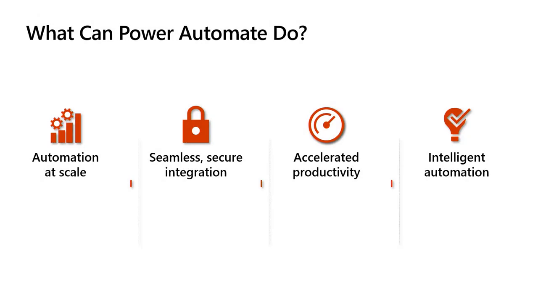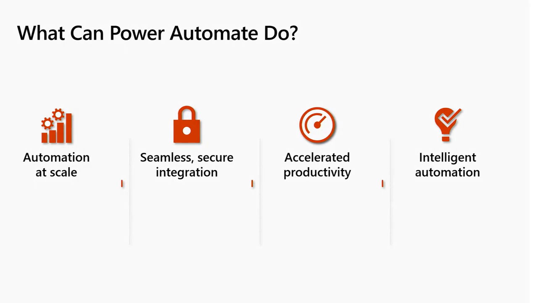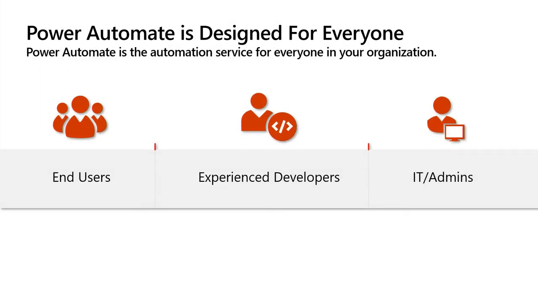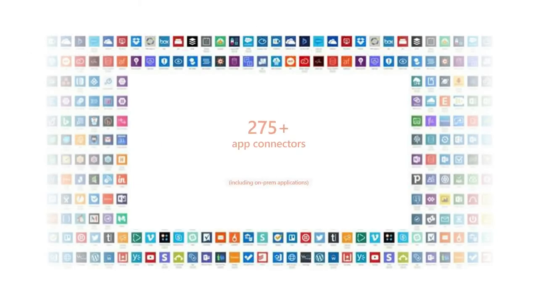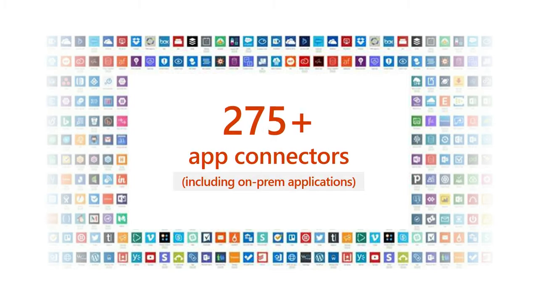The key thing about Power Automate is automation at scale. It allows everybody in your organization to automate workflows and tedious, repetitive, manual, time-consuming tasks to accelerate productivity. And as a reminder, it's designed for everybody. It's not just for developers, it's for IT professionals, administrators, experienced developers, but also end users that can focus on the business. There are also 275-plus app connectors.